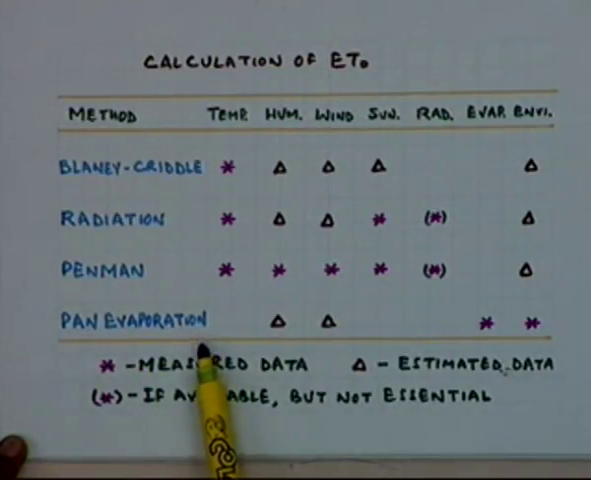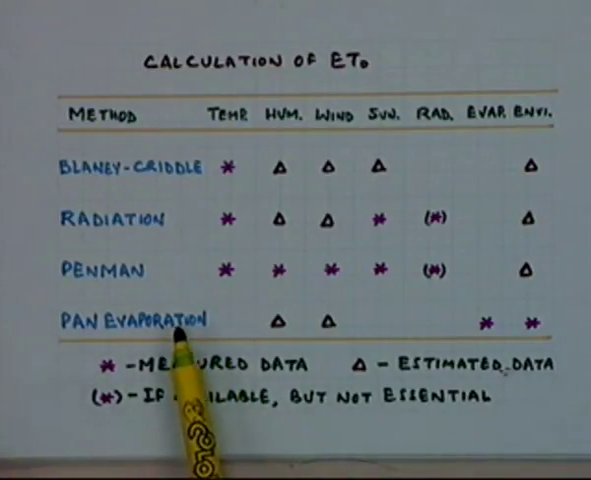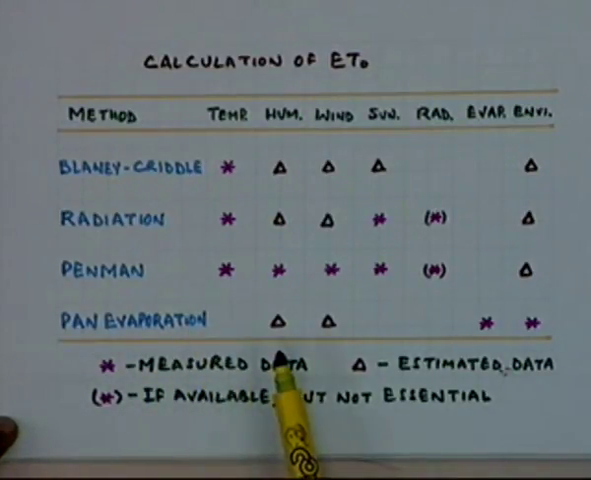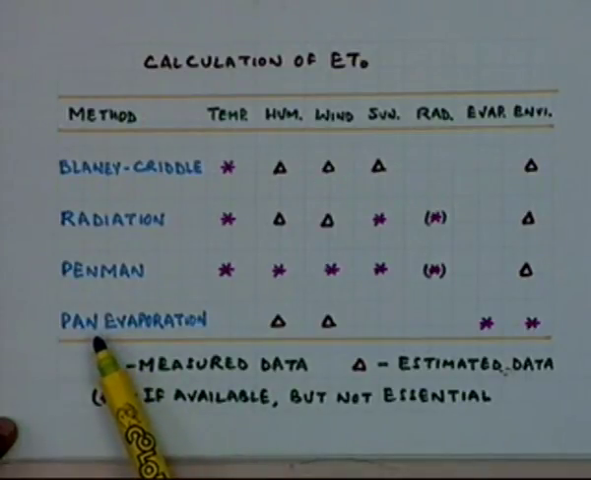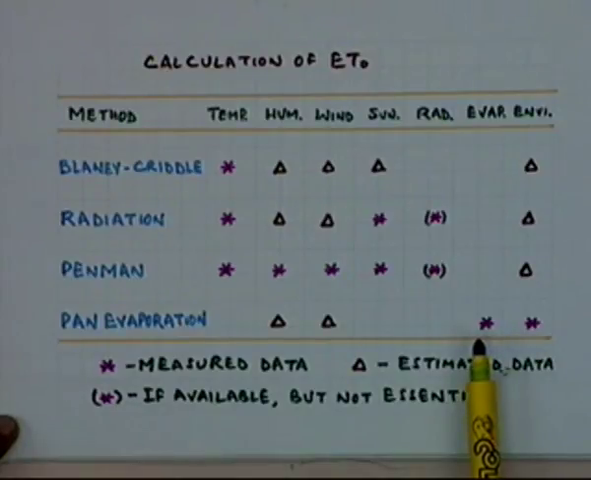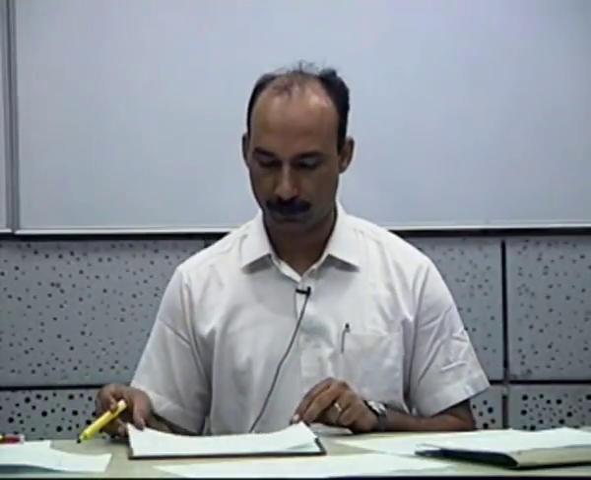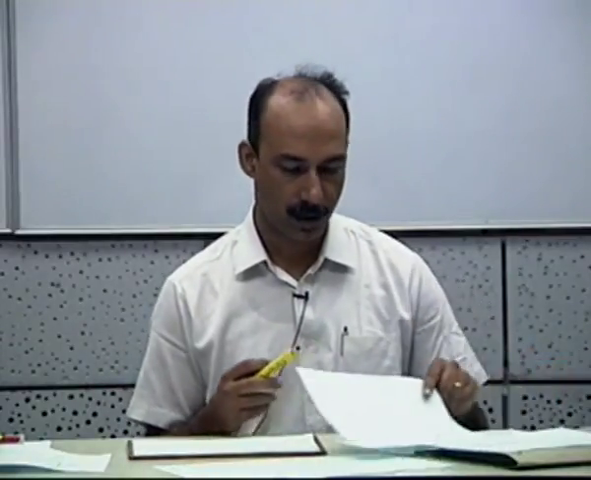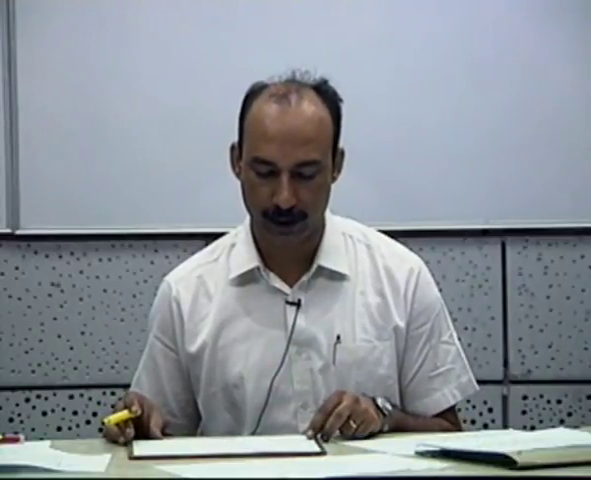Pan evaporation: in the observatories, evaporation measurement is a very regular feature, and in most places where the meteorological observatories are there, you will find that the pan data is invariably available, and that data can also be used for computing the crop water requirements. Let's start looking at these methods one by one.